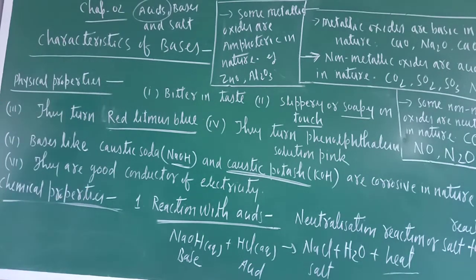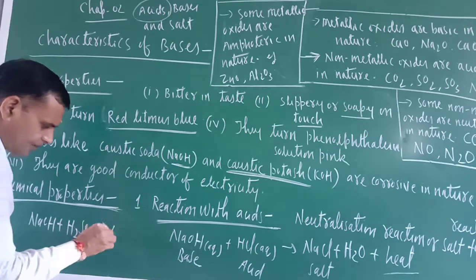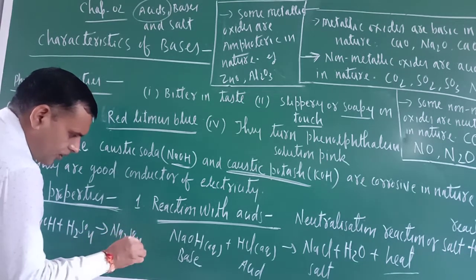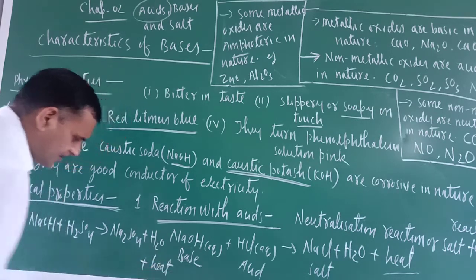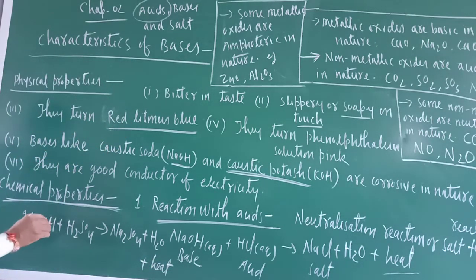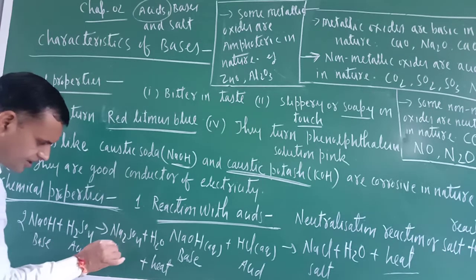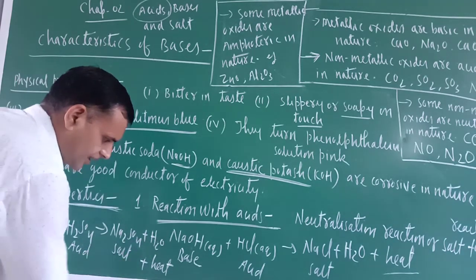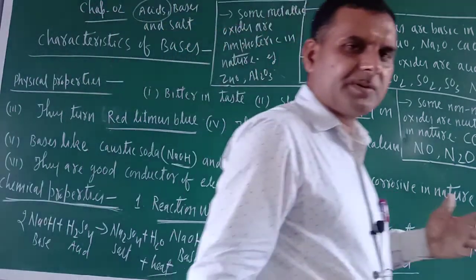You can write another reaction also. Just see here. Suppose I have taken here NaOH and here I have taken another acid, that is H2SO4. So what will form here? Na2SO4 plus H2O plus heat must be there. Please balance the reaction, make it 2 NaOH. So what is this one? This is base. What is this one? This is acid. What is this one? Salt. This is water and this is heat. So this is also called the neutralization reaction or salt formation reaction.